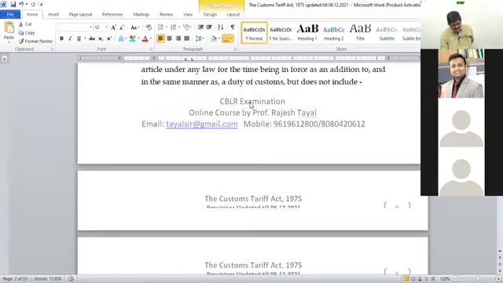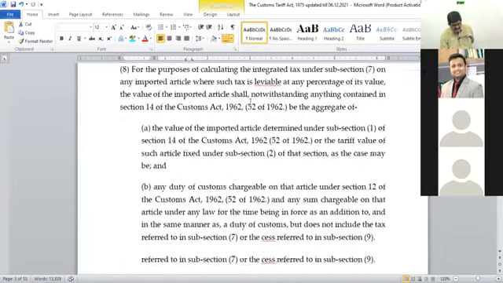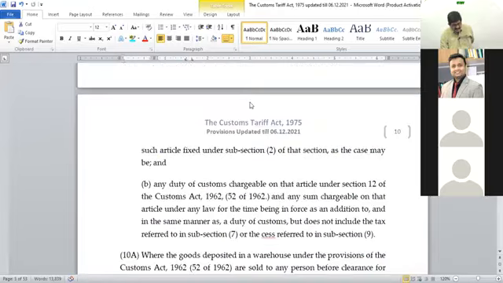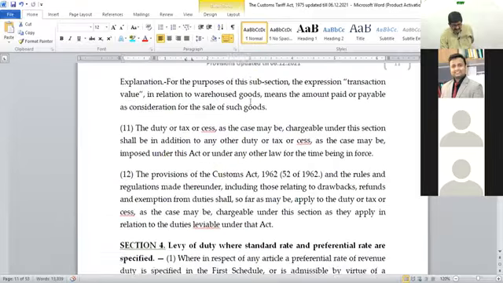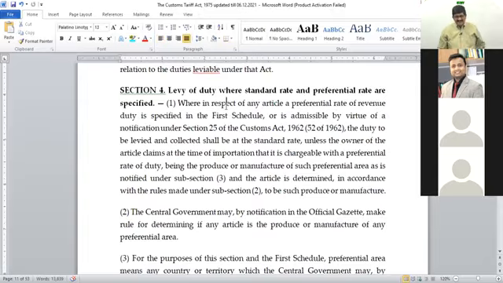We'll go to section 4. This entire act we have to study. Okay, this is just the relevant part. How many sections are there in this Customs Tariff? 13. Okay, so section 4 we are talking about.